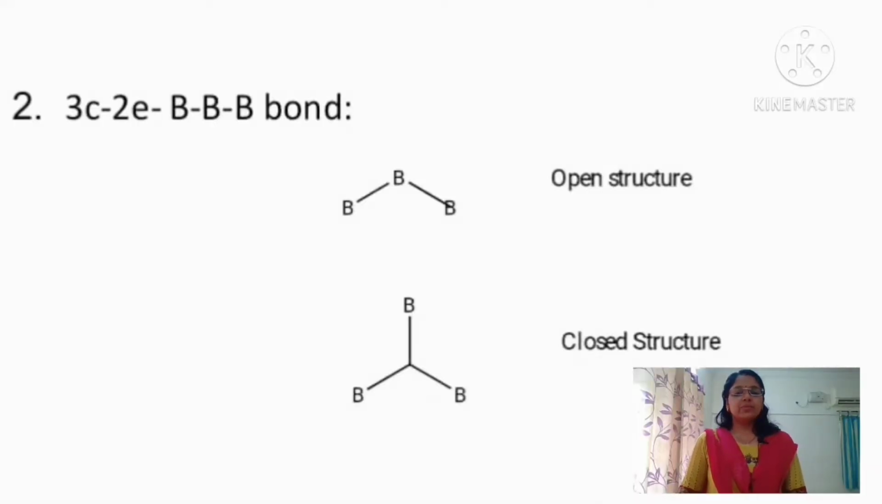Coming to the next type of bond, that is the 3 center 2 electron BBB bond. Here also there are 3 atoms, that is why 3 center. Again 2 electrons are involved in the bonding, that is why it is termed a 3 center 2 electron bond. Again in this BBB bond, there are 2 ways they can form the bond. One is the open way and the other is the closed way. So these are the 2 ways in which the BBB bond can be present in the borane clusters.